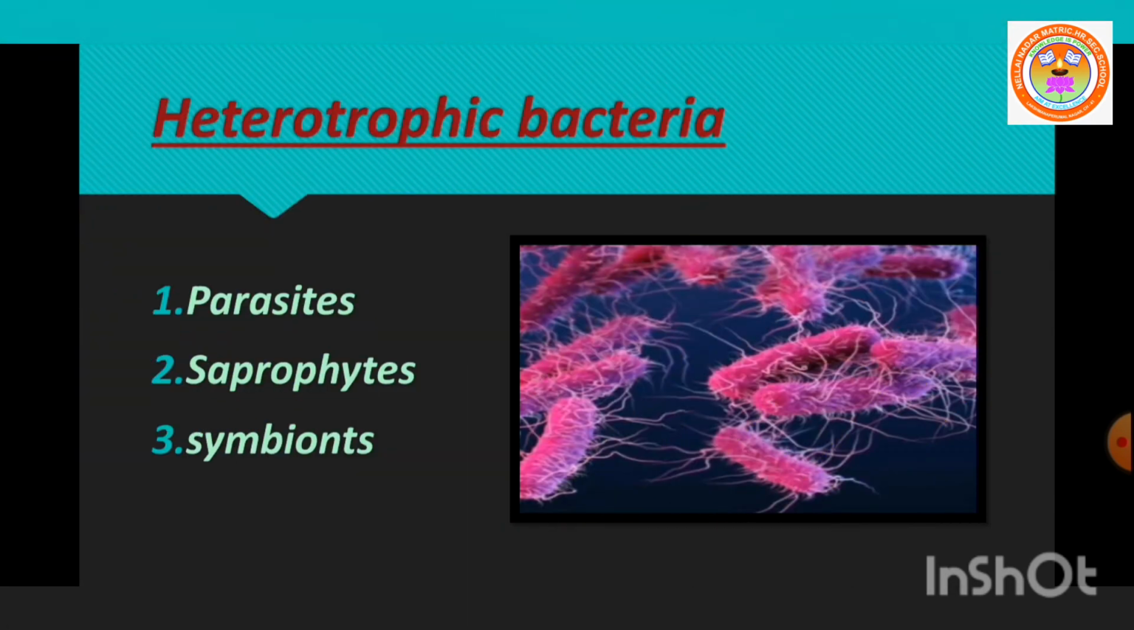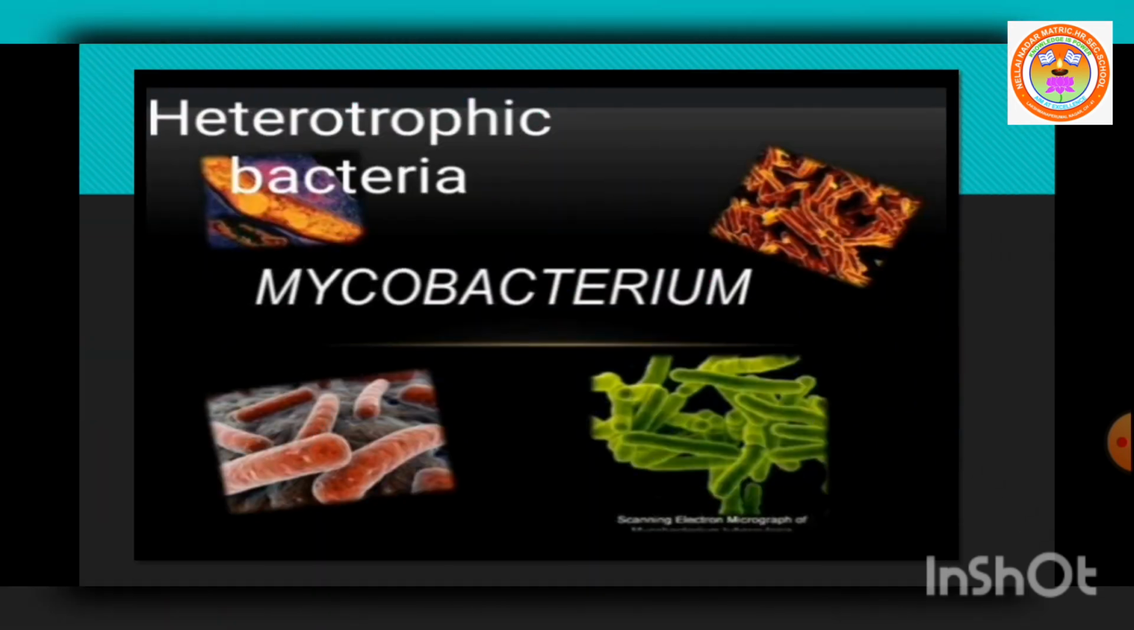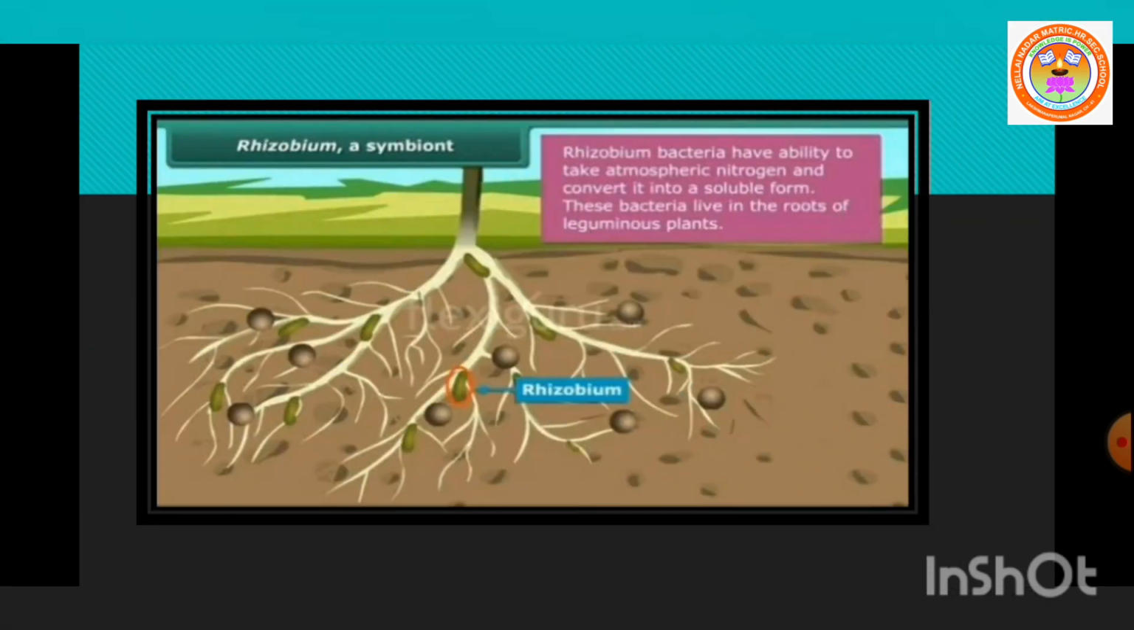Next, heterotrophic bacteria. So what is heterotrophic bacteria? The bacteria cannot prepare their own food material due to the absence of chlorophyll pigment, so they obtain nutrients from other sources. It may be parasite, saprophyte or symbiont. So what is a parasite? The bacteria obtain food material only from living organisms. Example, Mycobacterium. Next, saprophyte: the bacterium obtains food material from dead and decayed organic matter.